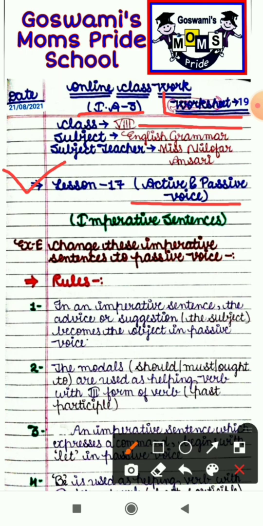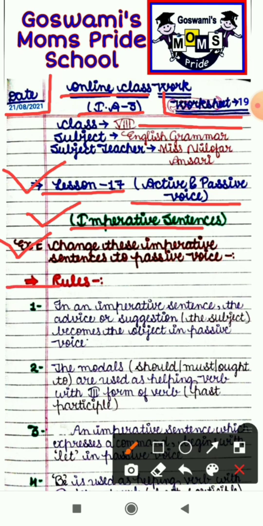Now in today's worksheet I will explain how we can convert a sentence from active to passive voice, which is imperative. Like always, before starting the work, you have to mention today's date in your copies, that is 21st August 2021. With this you have to mention online classwork, and lesson 17. Today we will convert imperative sentences into passive voice. So the heading is: change these imperative sentences to passive voice.